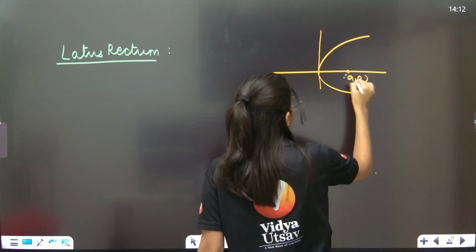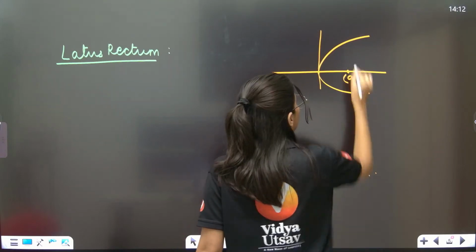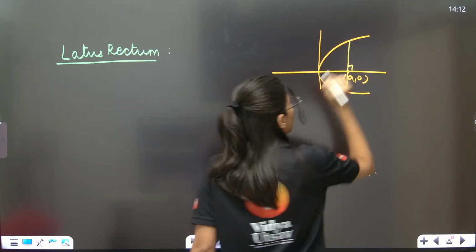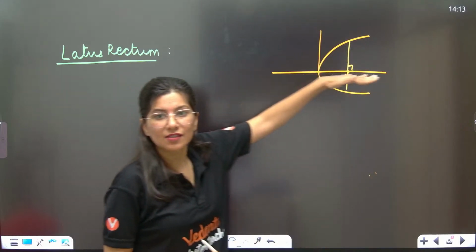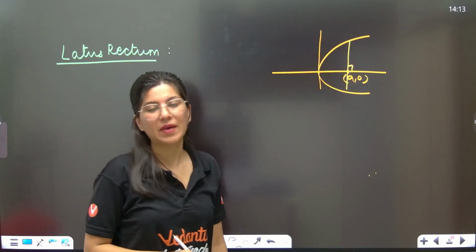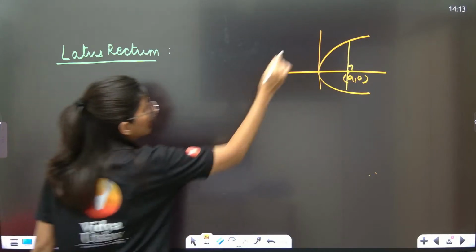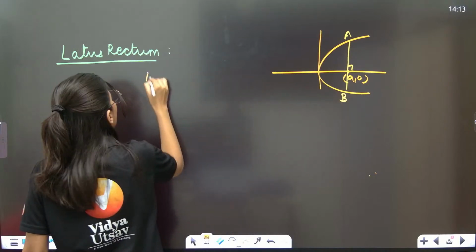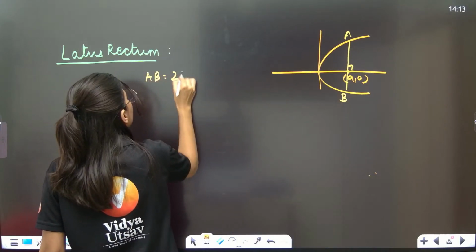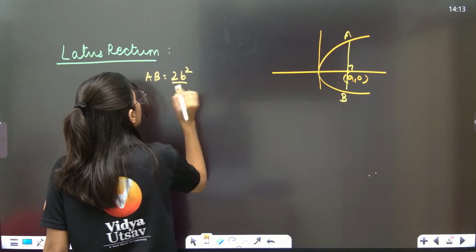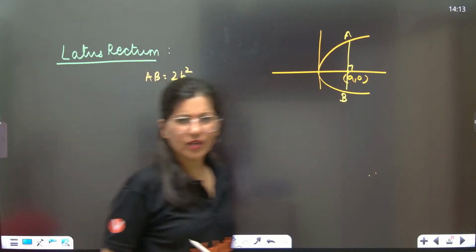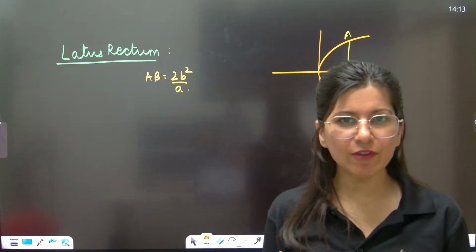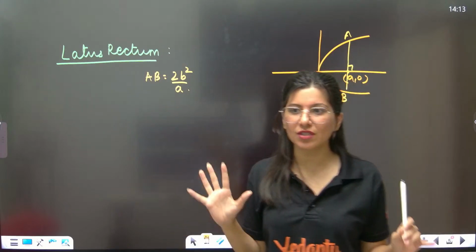Now, a focal chord but specifically perpendicular to the axis of the parabola. The length of the latus rectum AB is nothing but 2b square by a. I think with this information we can proceed with questions now.